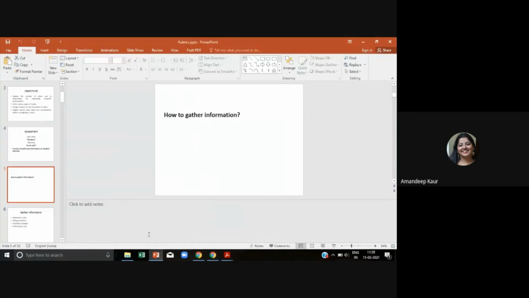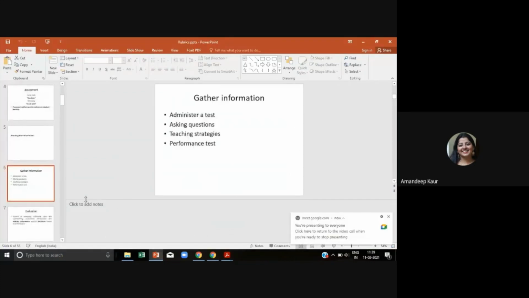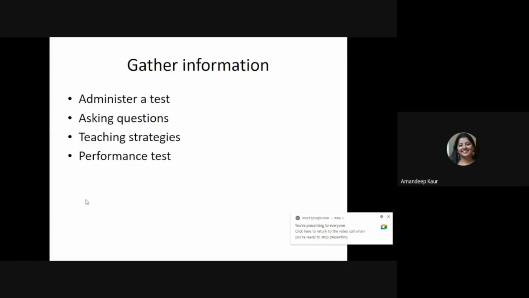When it comes to gathering information specifically on student performance, as rightly added by all of you, we administer a test. That test can be in the form of a quiz. That test can be a descriptive type of test, or open or closed type of questions that we use for our class students. So any type of test that is conducted for a student is developed by a teacher by considering all the standardized conditions.